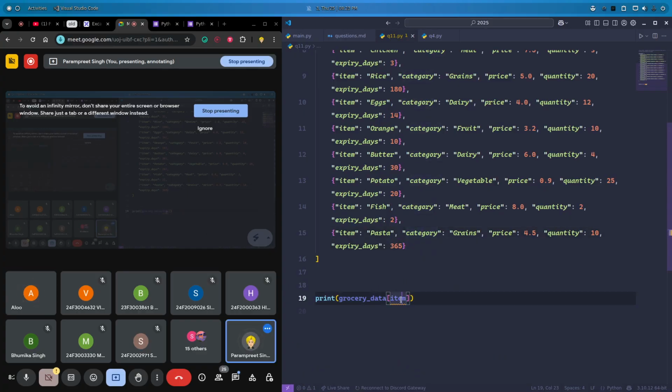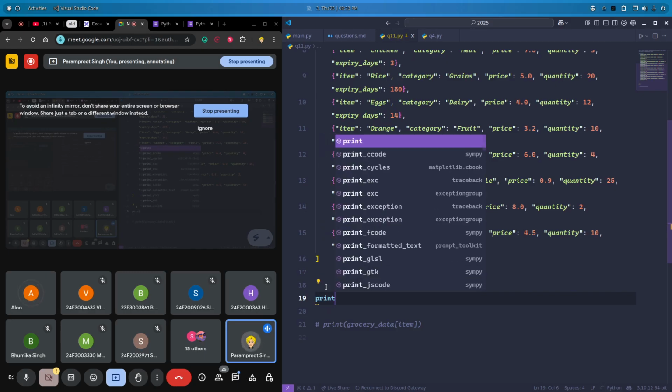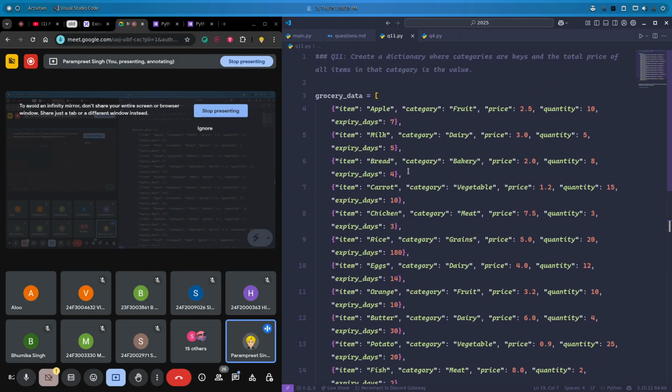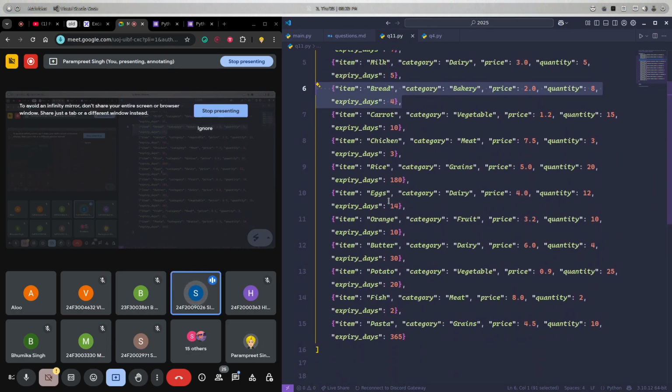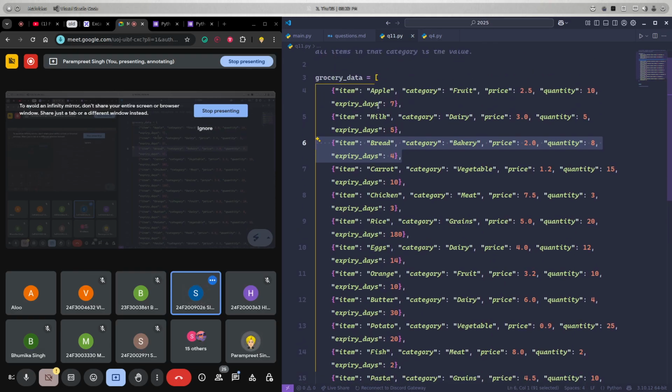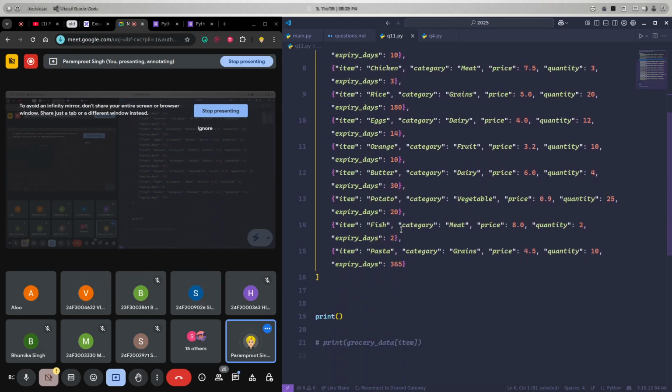Let's go one level before. If I want to print this dictionary, tell me the code. Without iteration, just normal. Let's say I have only this data.